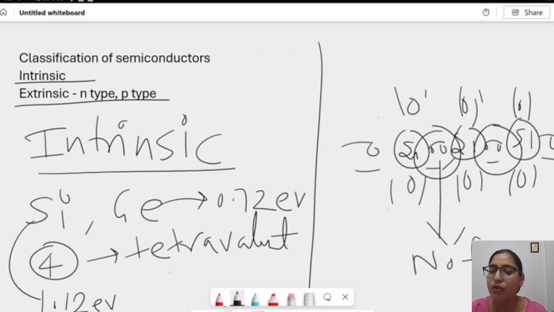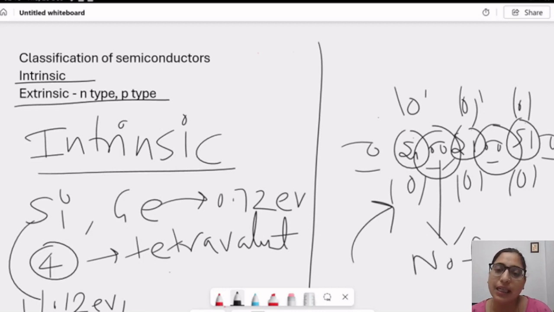If I want to make the electron free, I need to give at least 1.12 electron volt to this semiconductor structure and make this electron free to take part in conduction. So intrinsic semiconductor has lower conductivity than extrinsic semiconductor. The major application of extrinsic semiconductor is this only, that we do the doping process. We increase the free electron or hole concentration so that the conduction increases.